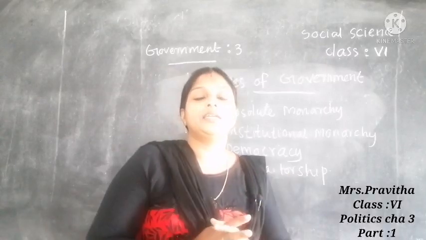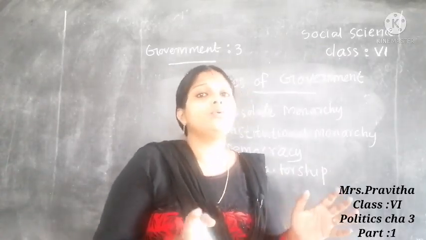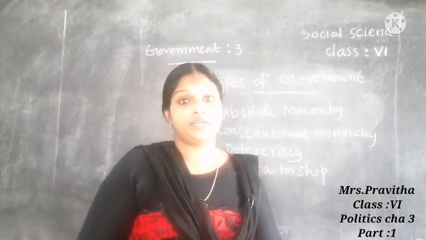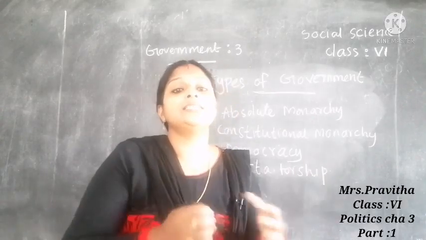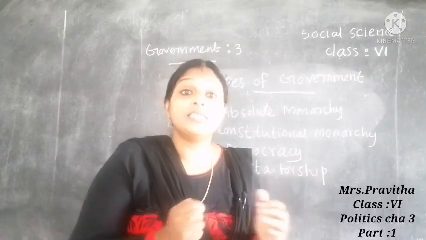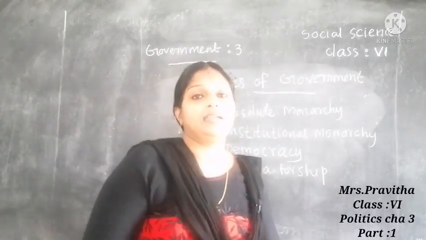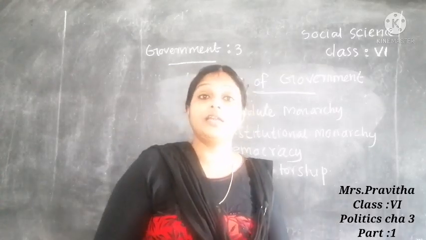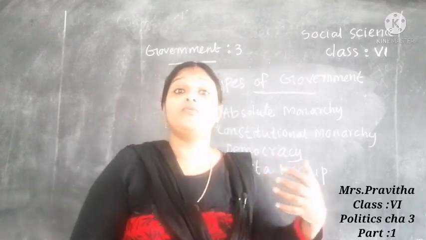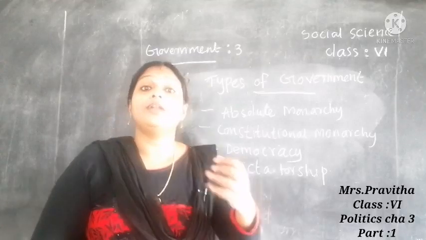In a dictatorship they are not elected. That single person or small group of persons ruling the country, ma'am told, are not elected by the people. They usually seize the power. For example, we can tell Germany under Adolf Hitler in 1939, after the First World War, Germany was ruled by Adolf Hitler.